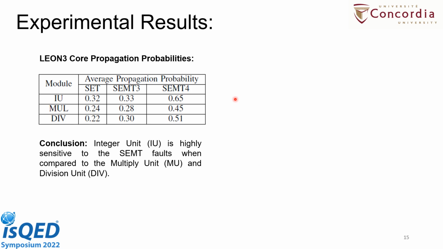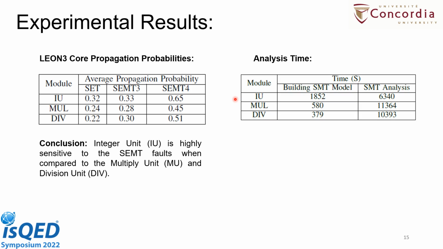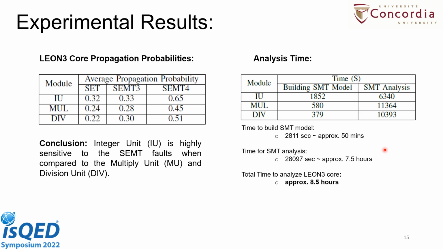After that, we also try to find the performance of this analysis. So we measure the analysis time to check its performance. To build the SMT models, it takes approximately 50 to 60 minutes, and to perform the SMT analysis for all the components in the design, it takes approximately 7.5 hours. So in short, the total analysis time for the LEON3 core processor is almost 8.5 hours.